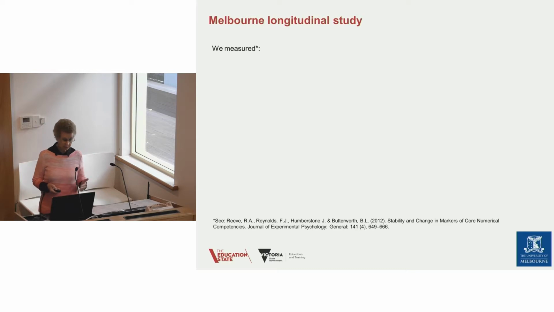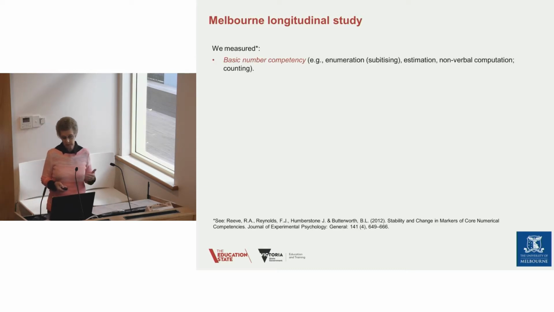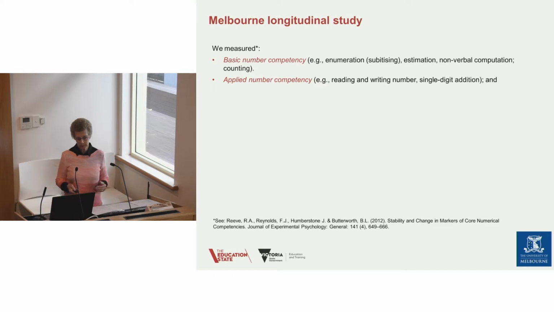And there is an article reference there for you on where this is published. And the first thing we measured was basic number competency. This is core number ability that I've talked about several times. So enumeration, estimation, non-verbal computation, and counting. These sorts of skills really are part of our basic toolkit for progressing into any other arithmetic processing.